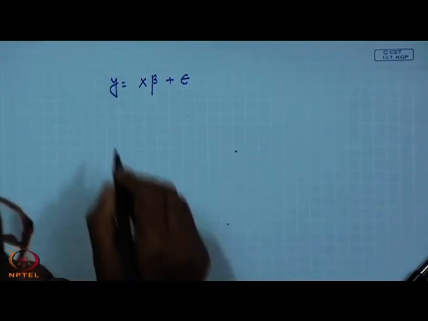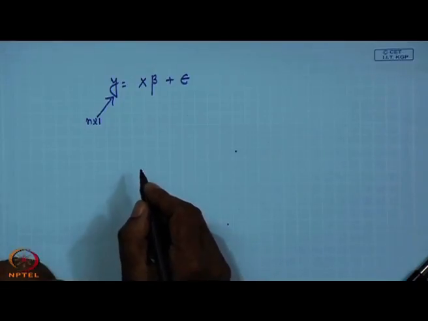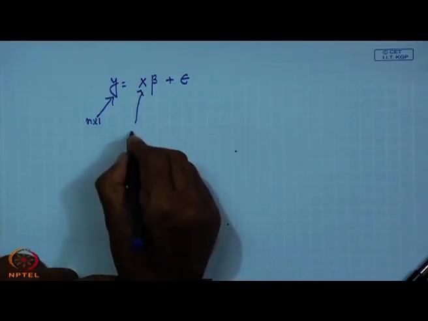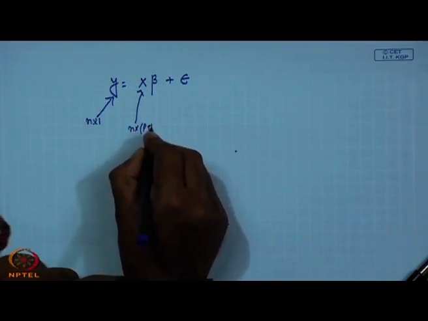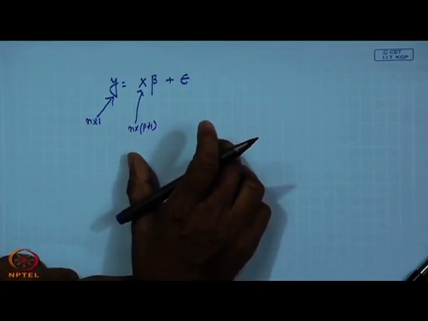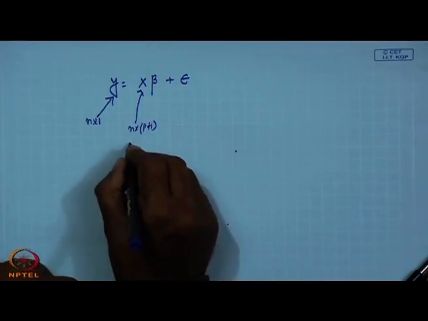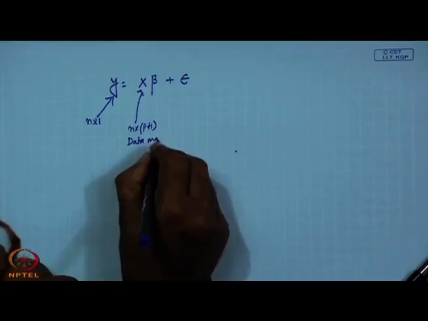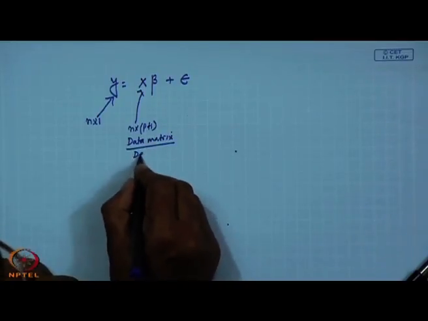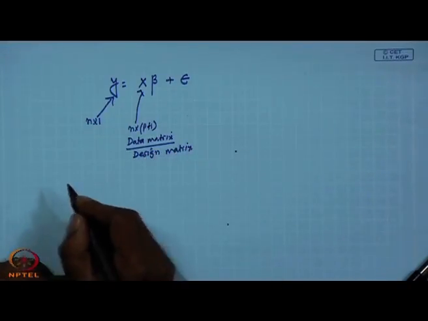Okay. So, where y is the n cross 1 vector of observations of the dependent variable, x is n cross p plus 1, the data matrix of IVs including intercept. This is also known as the data matrix. Actually, x is this one including intercept, so we say this one is the design matrix. Correct.